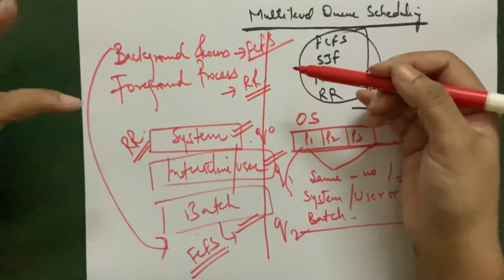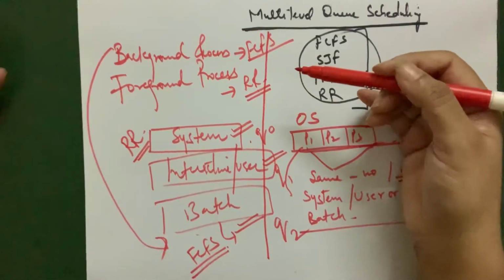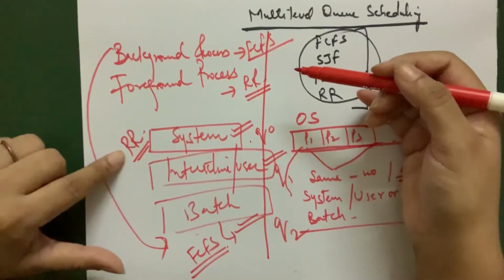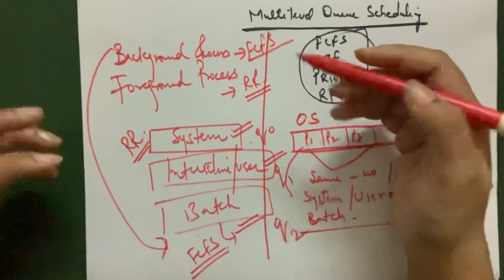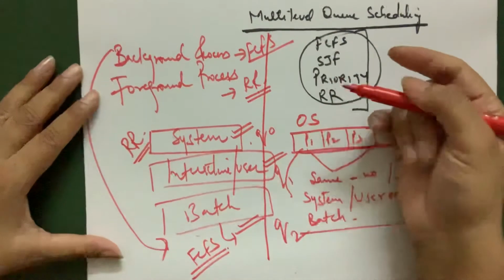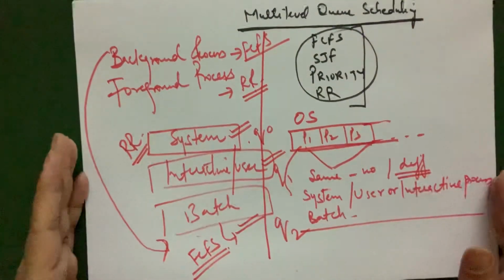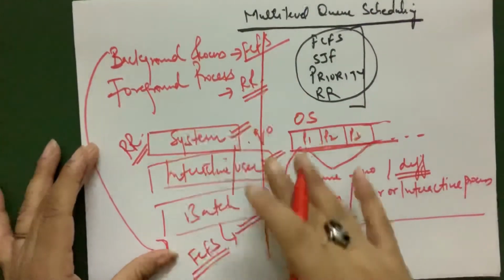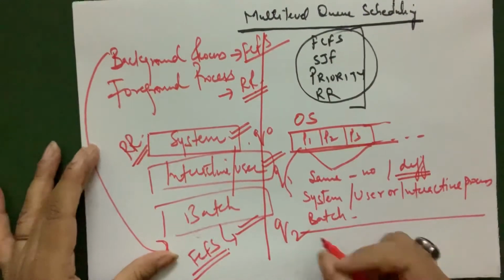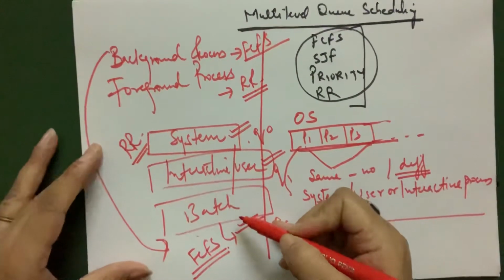Foreground processes are the processes having the highest priority, like system processes, and they use the round robin concept. Now why do we use these queues? These queues are used basically to maintain the different kinds of processes. Now we say that scheduling among the queues is actually implemented as fixed priority preemptive scheduling. So the scheduling between these queues is implemented as priority preemptive scheduling.